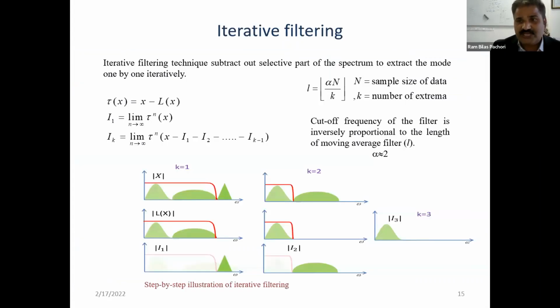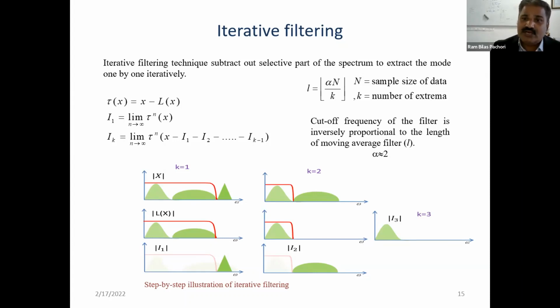After that, the empirical wavelet transform was one of the improvements of the empirical mode decomposition. Another improvement in empirical mode decomposition is done with the help of iterative filtering. The iterative filtering technique subtracts out the selected part of the spectrum to extract the modes one by one iteratively. In empirical mode decomposition, by maxima and minima picking we separate the components, and in the empirical wavelet transform these components are separated using a filtering approach, that is, by designing filters based on wavelets.